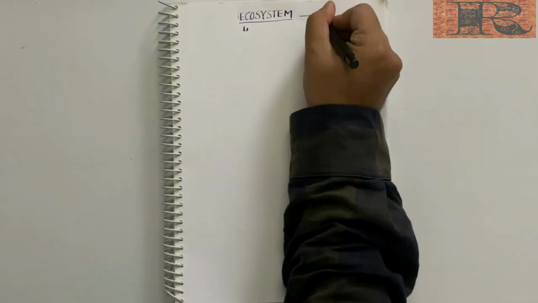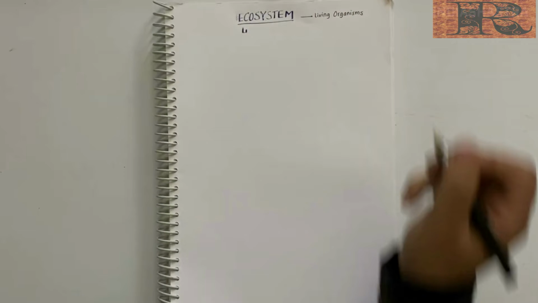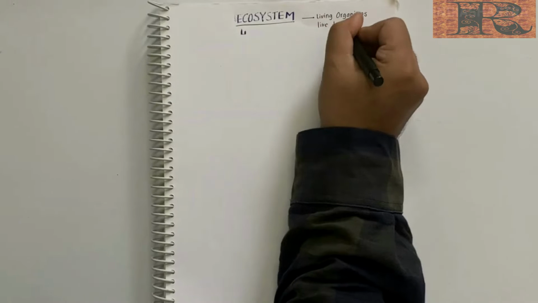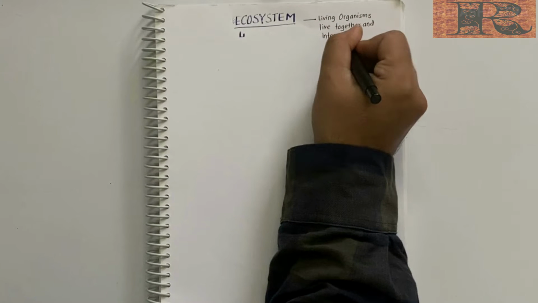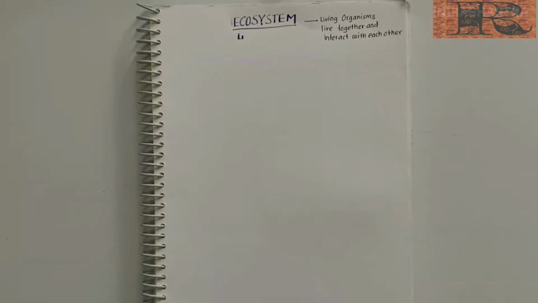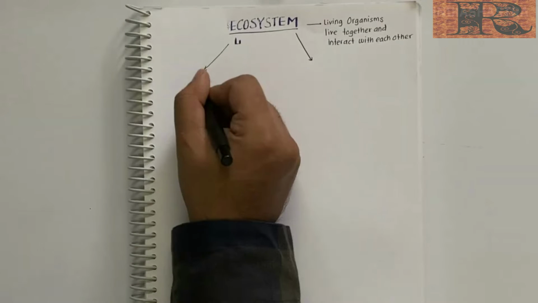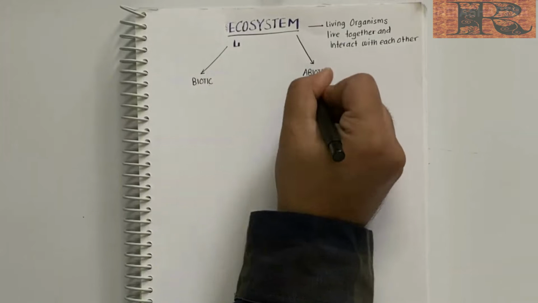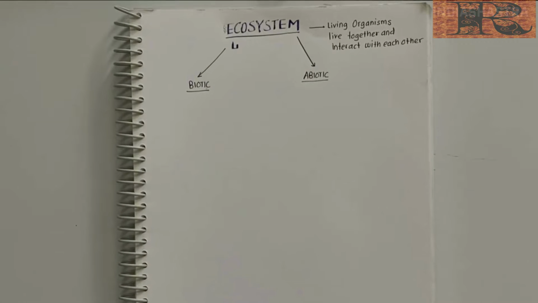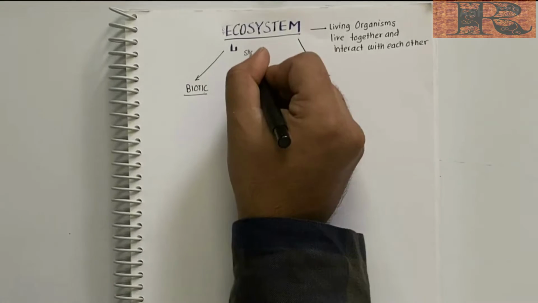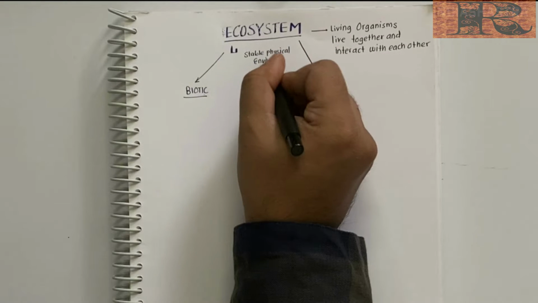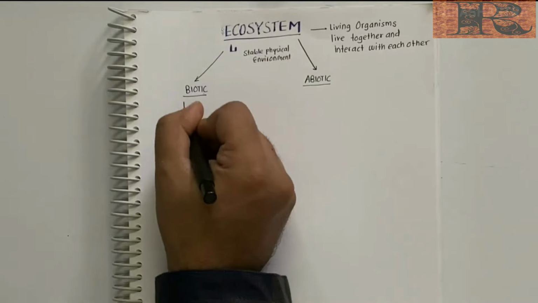Talking about the ecosystem in simpler words, an ecosystem is where living organisms live together and interact with each other. It is simple, right? Let us add on with a better definition. We can say that the ecosystem is when biotic and abiotic components have a well stable physical environment and interact with each other.